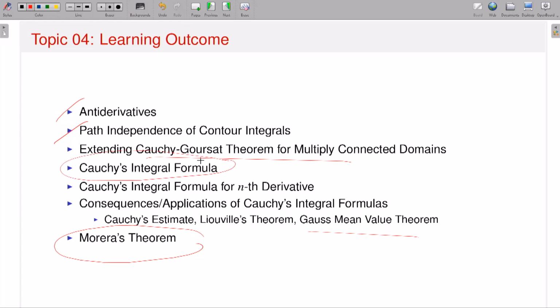Then I'll discuss Cauchy's integral formula, then Cauchy's integral formula for the nth derivative, then a couple of consequences: Cauchy's estimate and Liouville's theorem. Maybe the Gauss mean value theorem and Morera's theorem I will go for in week 5. Okay, so that's the week 4 plan.